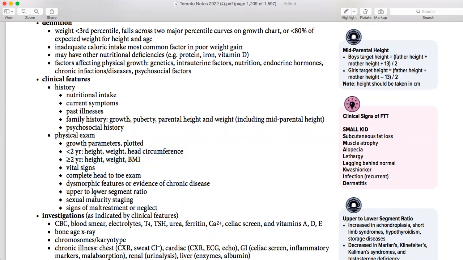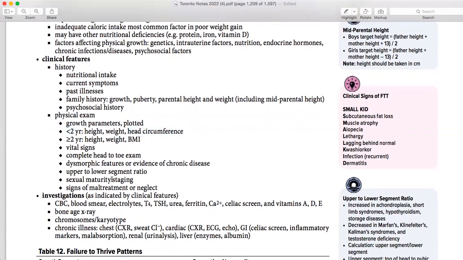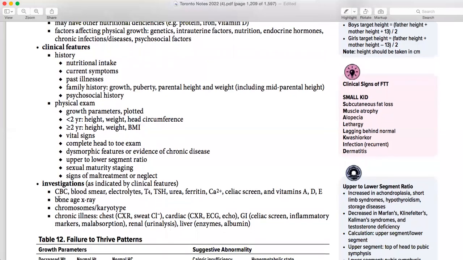So in the physical exam, you need to know what you are going to check, because the physical exam is basically non-invasive. So first comes non-invasive, then comes invasive investigation. So starting from the physical exam: vital signs, head to toe, dysmorphic features, ratios, sexual maturity, signs of maltreatment, then investigations. What are the investigations?